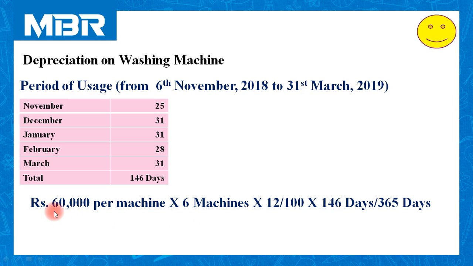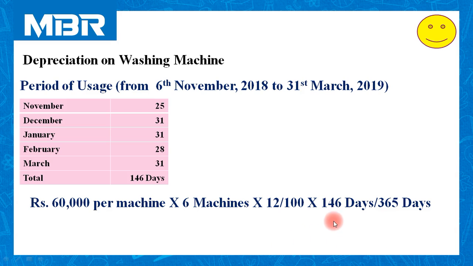We have purchased 6 machines and the cost of each machine is rupees 60,000. So cost of the machines 60,000 multiplied by 6. Rate of depreciation is 12%. It is given in last paragraph of the question.